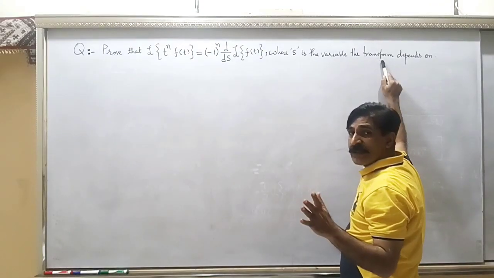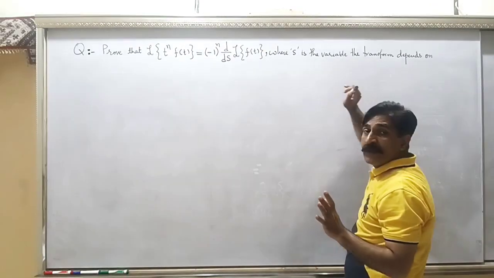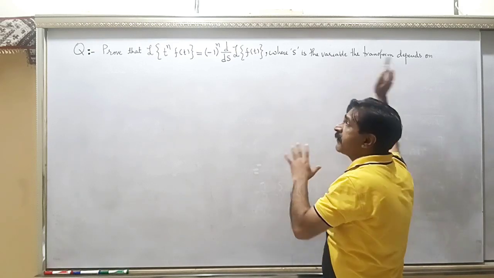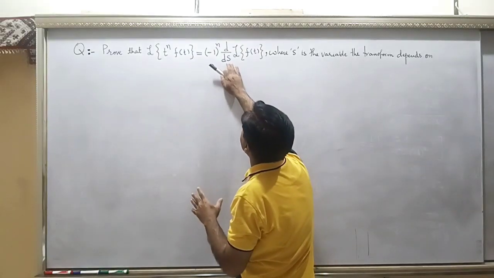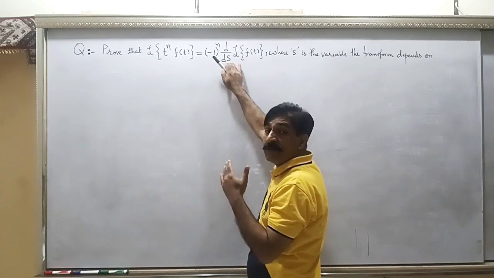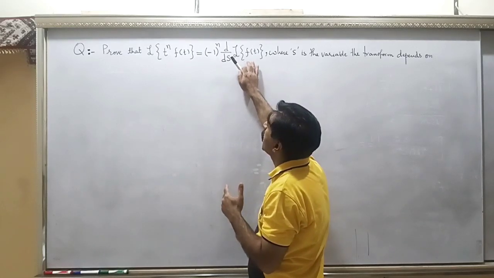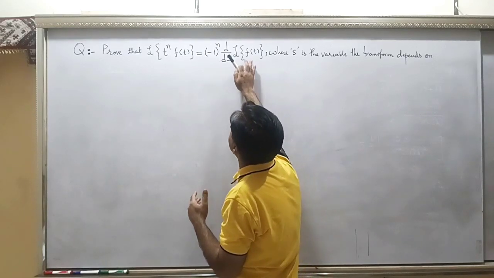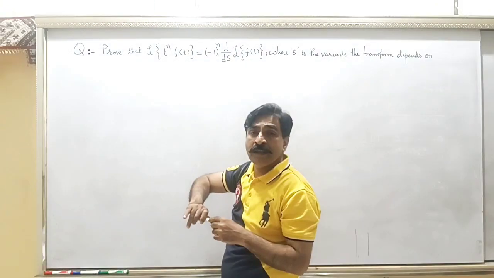The Laplace transform depends on the variable s, and with respect to that variable you have differentiated the Laplace transform of f(t), and you need to prove that this result is equal to this, right?